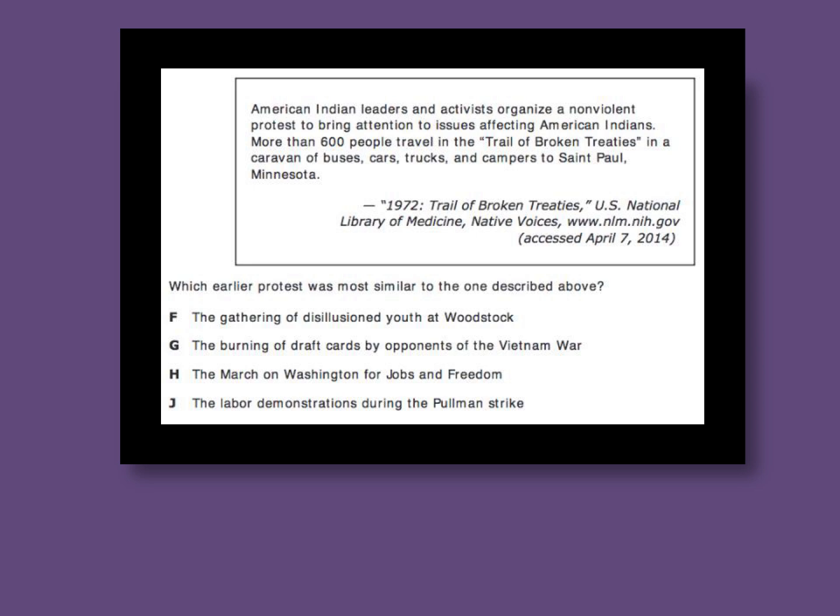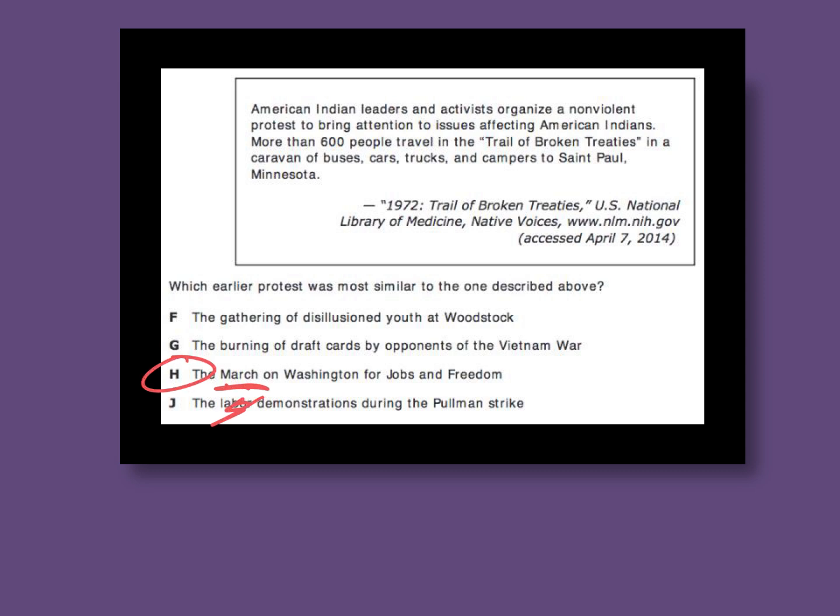Go ahead and try to answer this. This actually works better if you had done the civil rights, so it's kind of not fair, but it's going to be H, the march. As they all gathered to go to one area, that was it as well. This is a horrible question, to be honest.